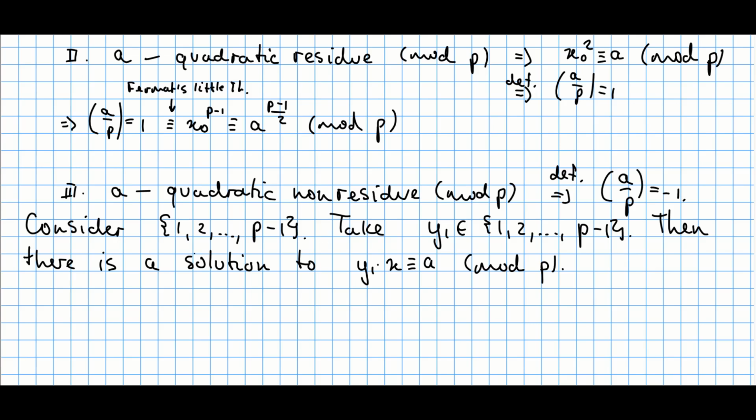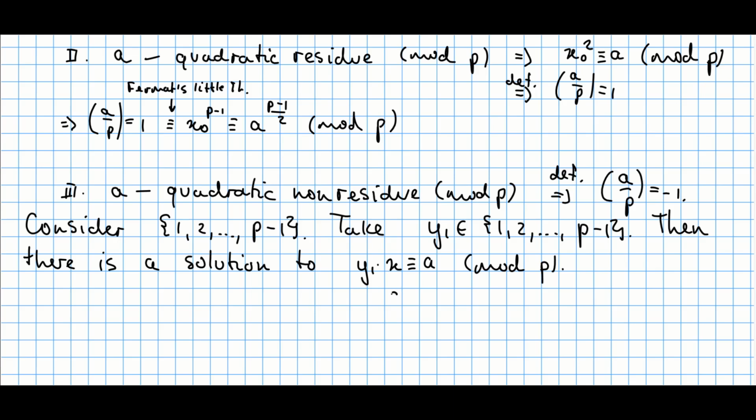Now let's take an arbitrary element from this set and denote this by y1. Then, if you consider this linear congruent equation, y1 times x congruent to A modulo P, then there is a solution to this equation. So you can solve this with respect to x and find the solution.